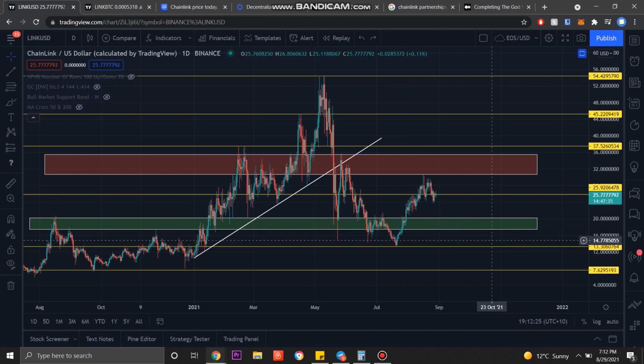I might expect it to bounce off the top of this green support zone again, but I'm not going to say anything about that. I think that the market trend is upwards. I'm just a little bit worried about this potential red September we might be having. Regardless of that, we can pull up some indicators on Chainlink.